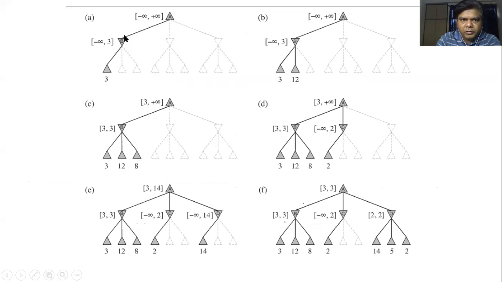Okay, so just ignore these minus infinity plus infinity right now. You just see what we are doing: we are starting from the root node and trying to find the best path for this max player.